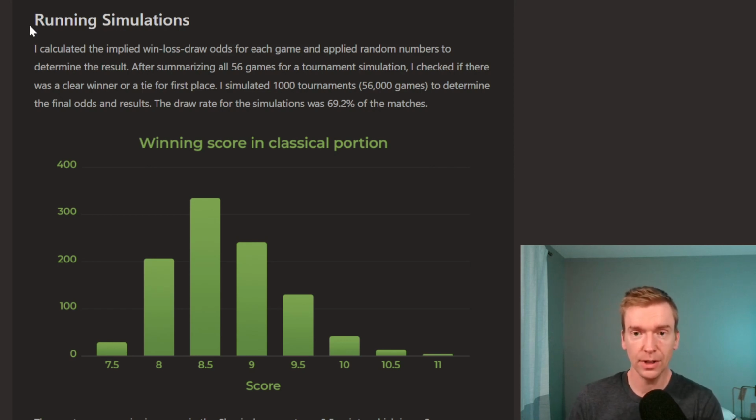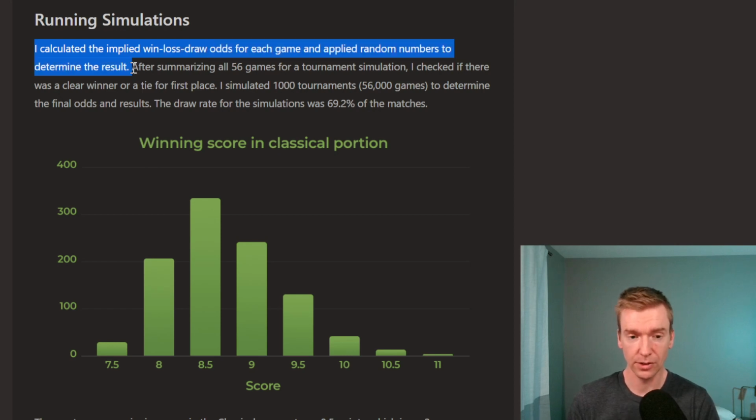The next thing I did to run simulations, I calculated the implied win, loss, and draw odds for every single game and applied those random numbers to determine a result. So those are the numbers I talked about previously. Every single game has a random number assigned, and then that random number falls into the odds of a win, a loss, or a draw.